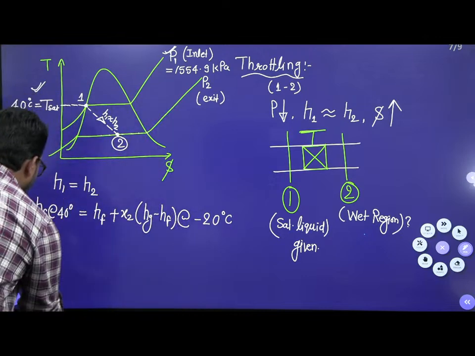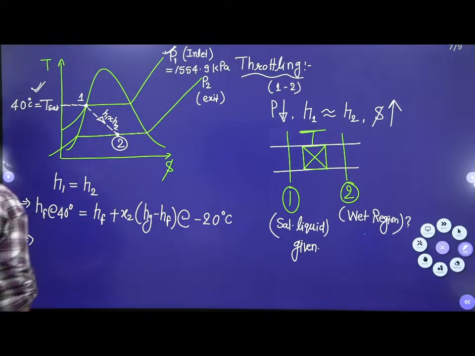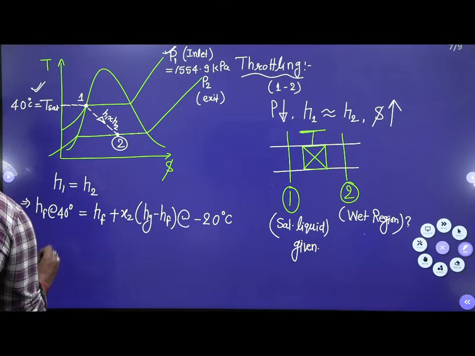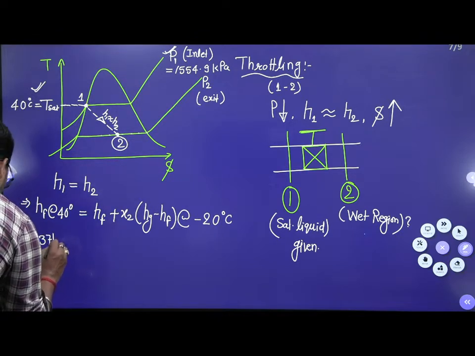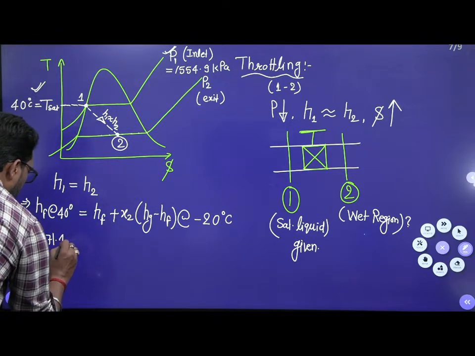From the table, Hf at 40 degrees centigrade is 371.43.